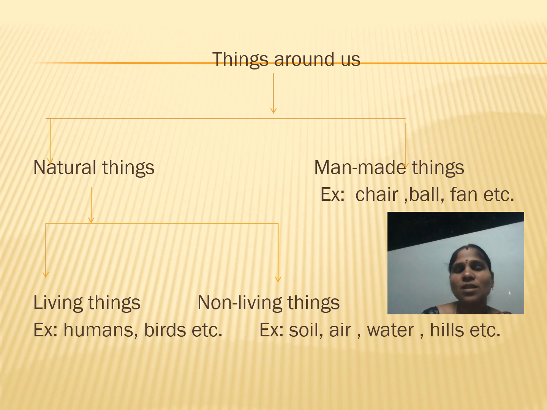Non-living things are those which are not alive. So observe here, what are the natural non-living things? Soil, air, water, mountains, hills, like that.